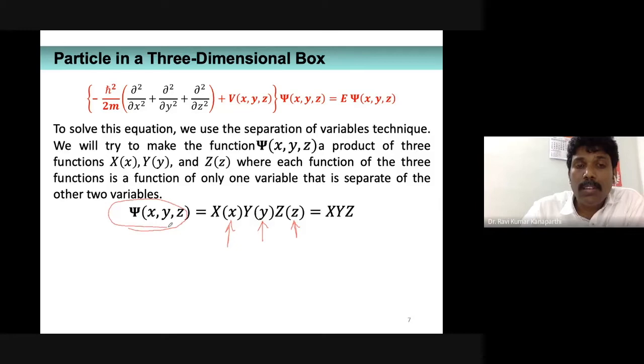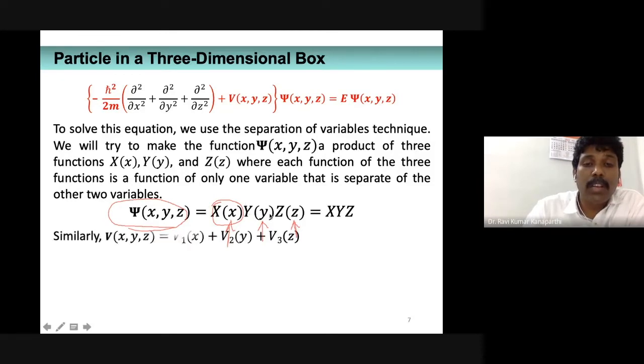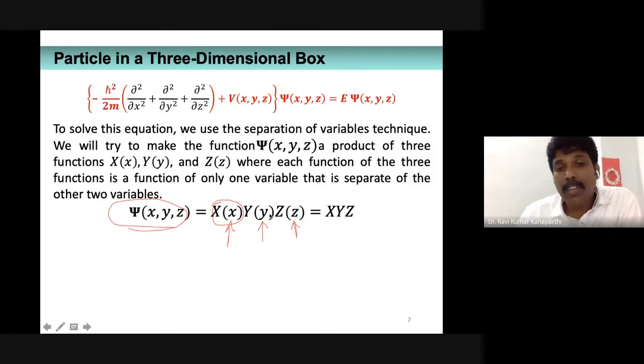My total wave function is the product of three wave functions, wherein one depends exclusively upon one variable, another upon another variable, and another upon the z variable. So when I multiply these three functions, I get the total wave function.